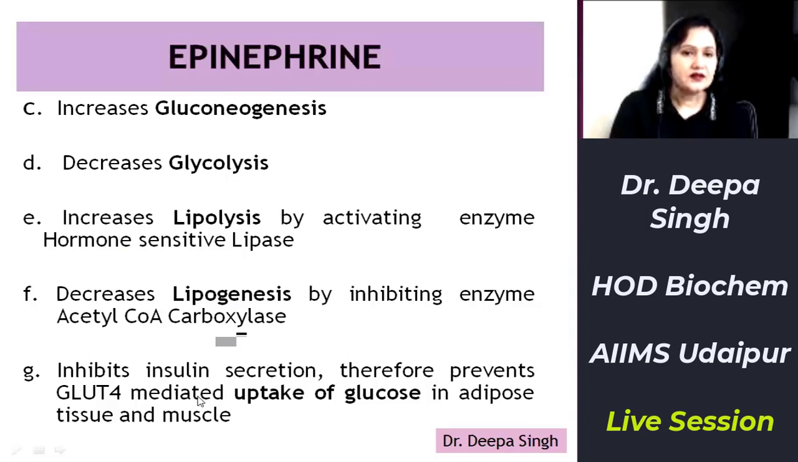Another effect of epinephrine on these tissues, adipose tissue and muscle, is that it decreases insulin secretion, and these tissues depend on insulin for their glucose uptake via the GLUT4 transporter. So since insulin secretion is decreased, uptake of glucose is also decreased in adipose tissue as well as muscle.